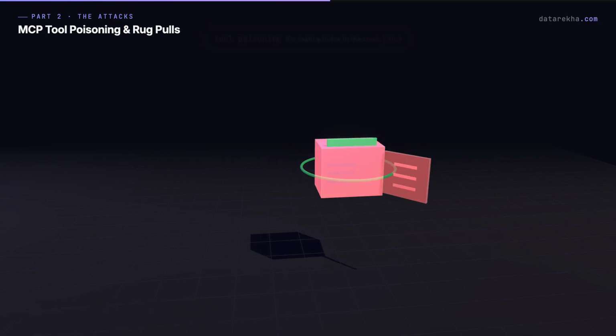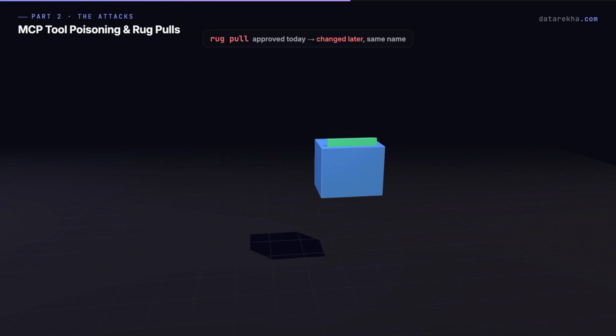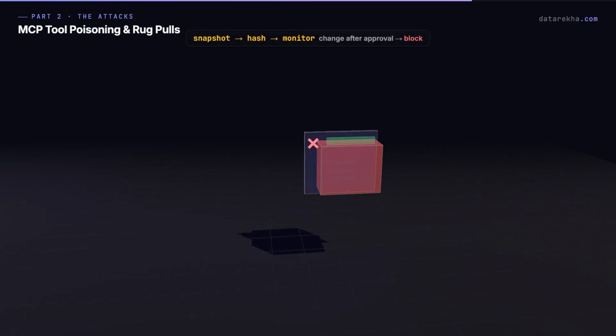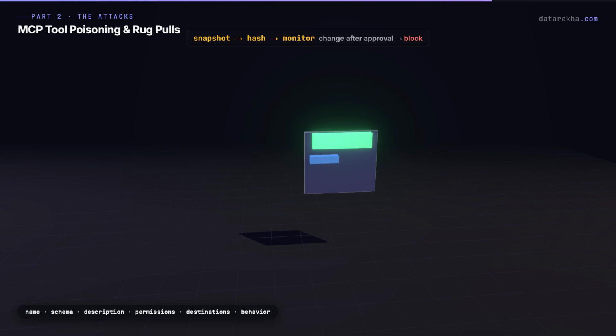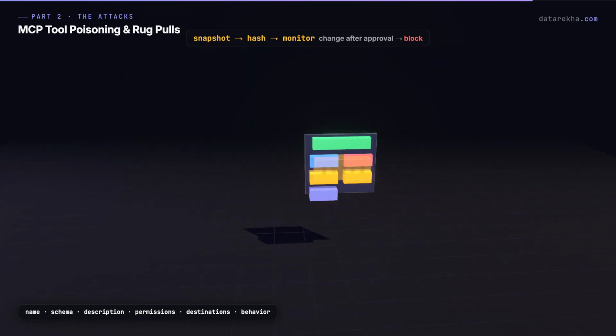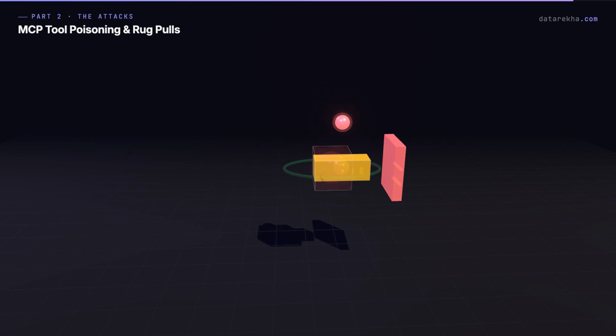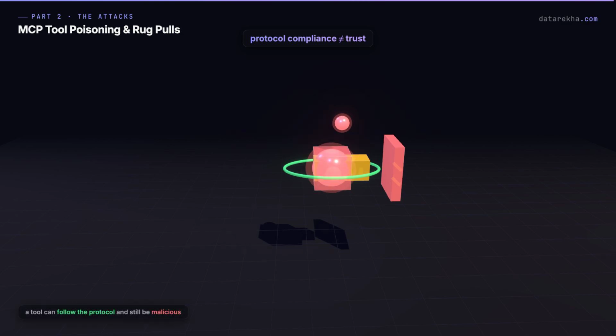That is tool poisoning. And there is another version called a rug pull. A tool is approved today with safe behavior. Later, its description, endpoint, permissions, or behavior changes. The name stays familiar, but the capability has changed. The defense is to approve the full capability, not just the tool name. Snapshot the name, schema, description, permissions, destinations, and expected behavior, hash it, monitor it. If anything changes after approval, block and re-review. Protocol compliance is not trust. A tool can follow the protocol and still be malicious.